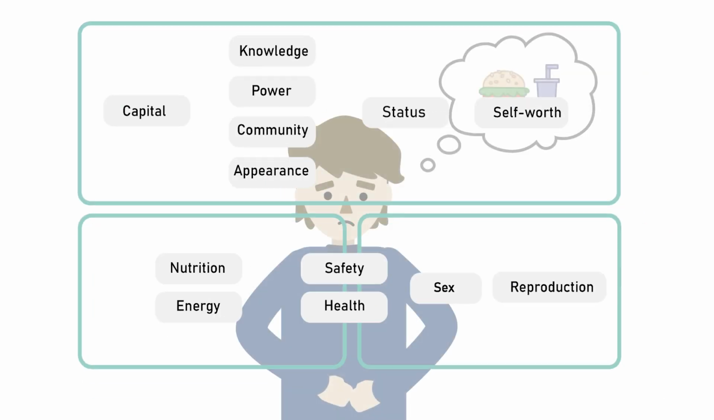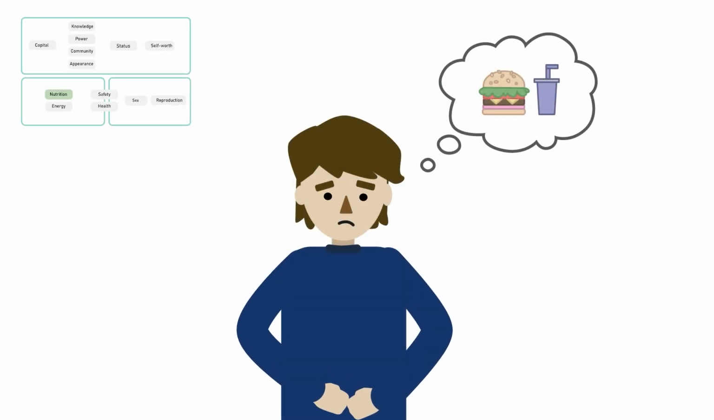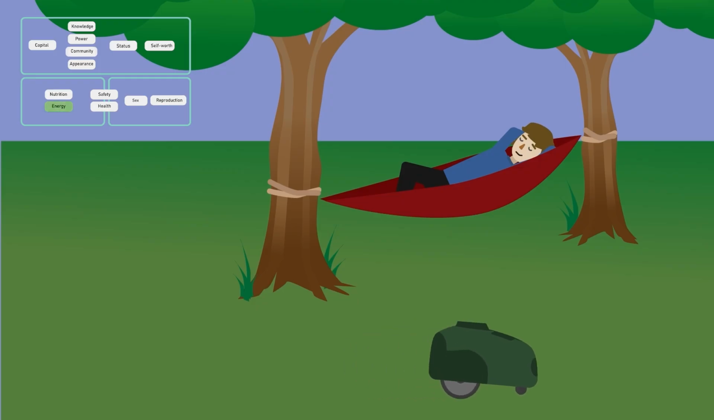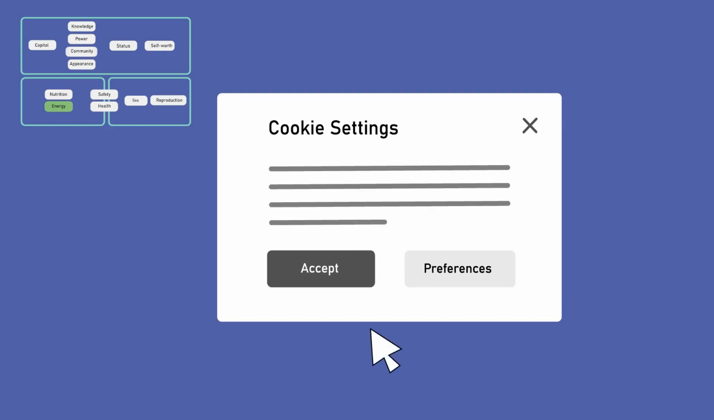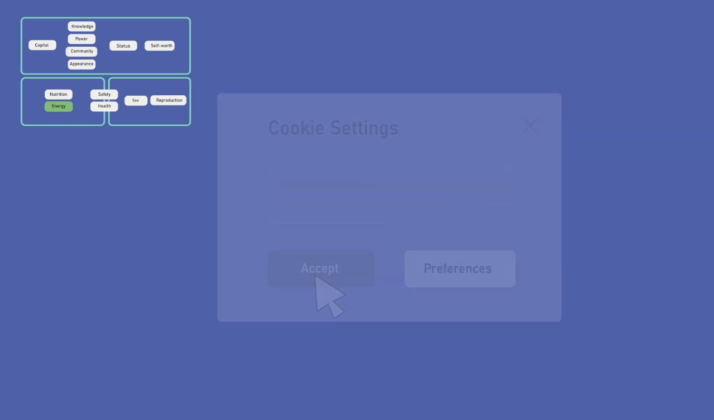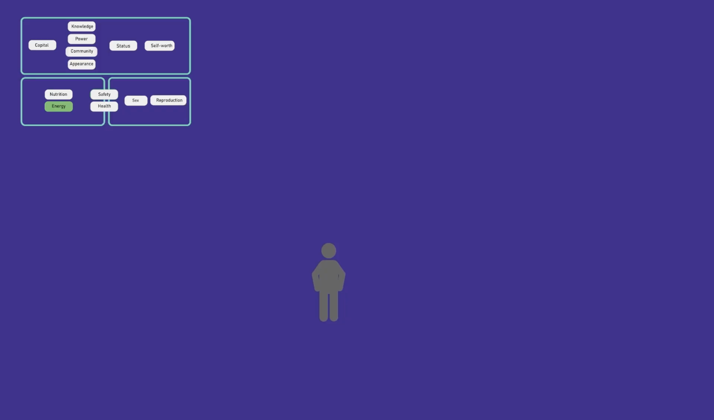The need for food manifests itself in the form of hunger and thirst. The need for energy stands for the conservation of energy, i.e., trying to minimize physical or mental effort. For reasons of convenience, people generously hand over their personal data to digital services, even if they run the risk of this data being used against their interests. Navigation apps are a prime example of this.